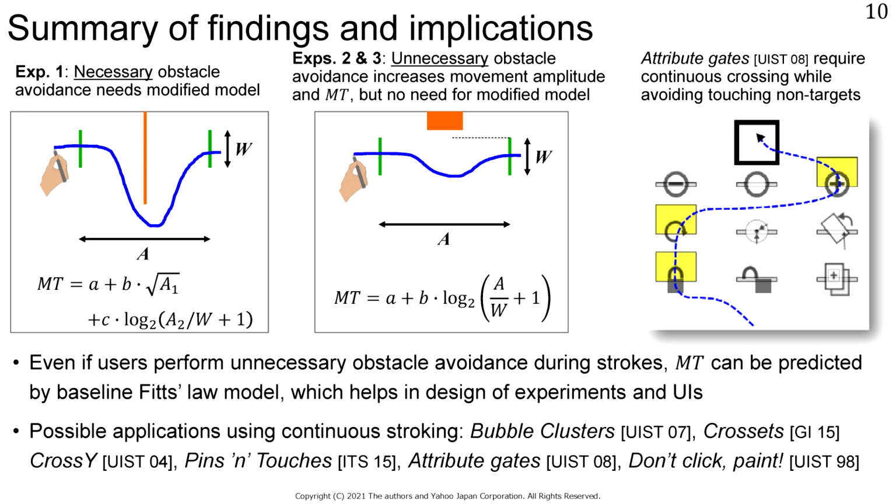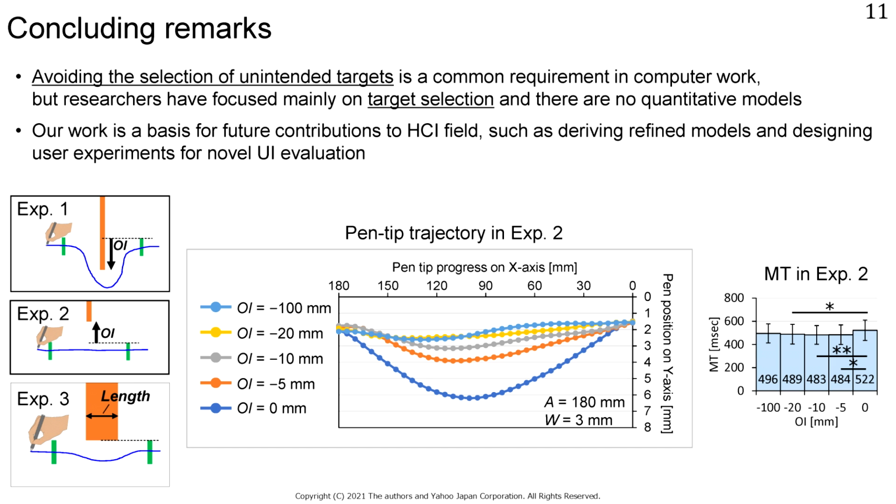For example, when researchers evaluate new interfaces, such as attribute gates, they can estimate the potential decrease in task difficulty for a given task condition. In conclusion, we have investigated the effects of necessary and unnecessary obstacle avoidance behaviors on user performance in crossing operations.